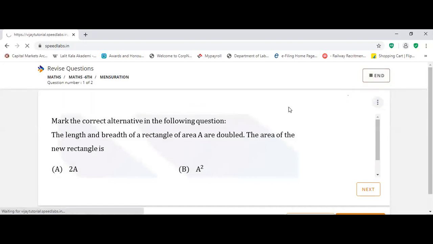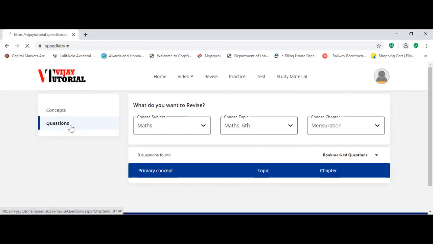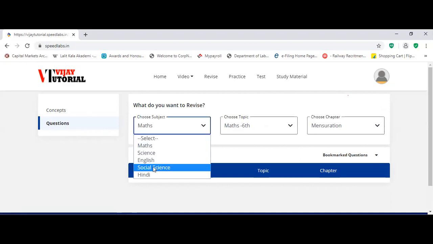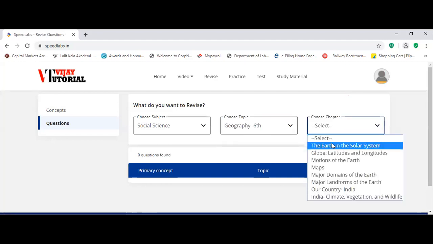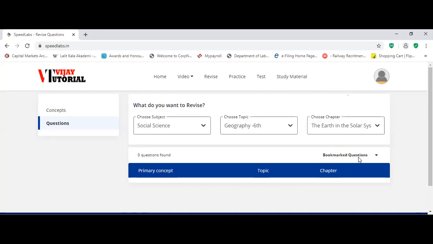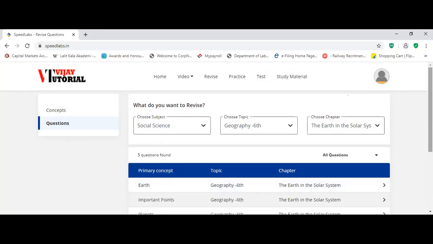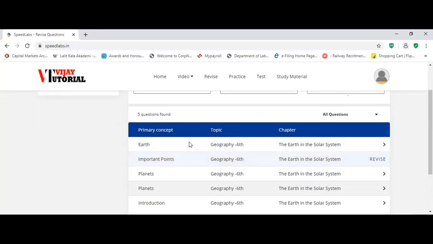Similarly, you can just practice the questions in the revision sections. You can see the questions of maths and science. I think social is also available. Yes, suppose you select geography 6th. Select the chapters, and again here, this is very important, you have to select all questions. Once you select all questions, you will see these are the questions.